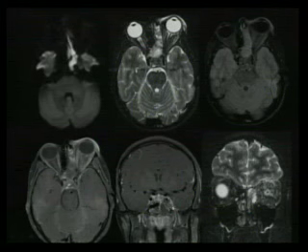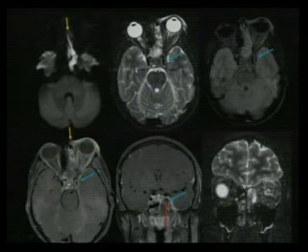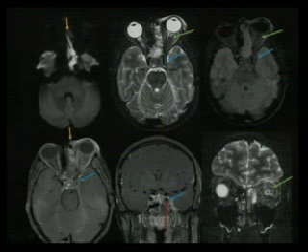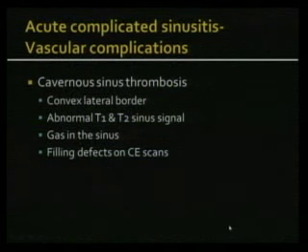You can see these large filling defects within the sinus, suggesting sinus thrombosis. And if you look at the ICA, you can see that the ICA is narrowed. So there's arterial spasm/arteritis. And this is again showing you the superior ophthalmic vein thrombosis as well as the post-septal orbital cellulitic changes. So how does cavernous sinus thrombosis look?